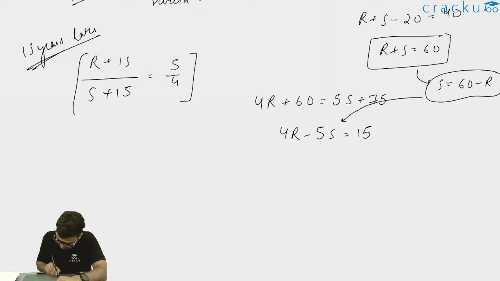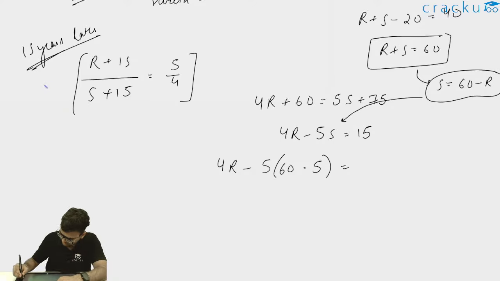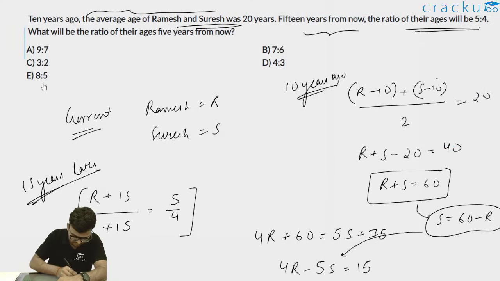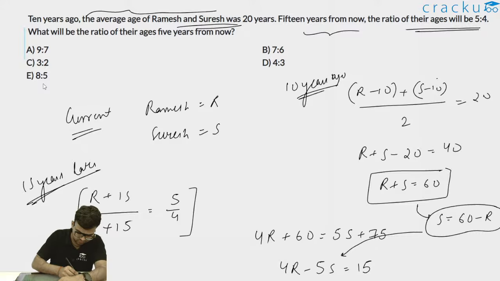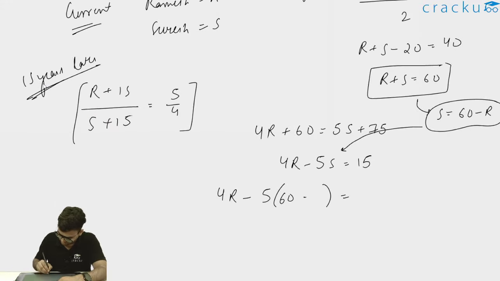So thus this will be 4R minus 5 into (60 minus R) is equal to 15.